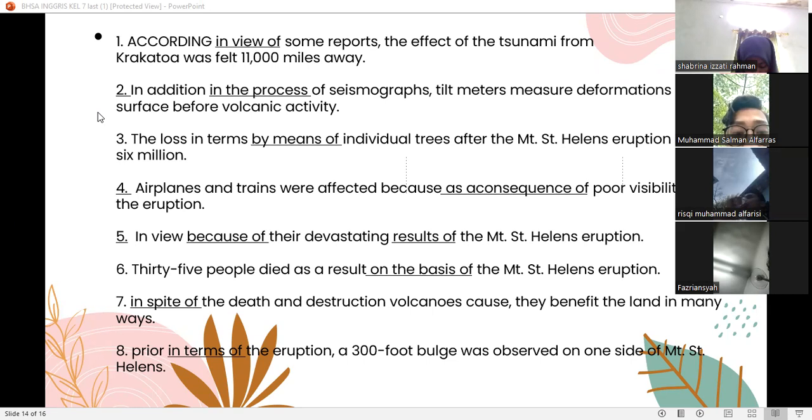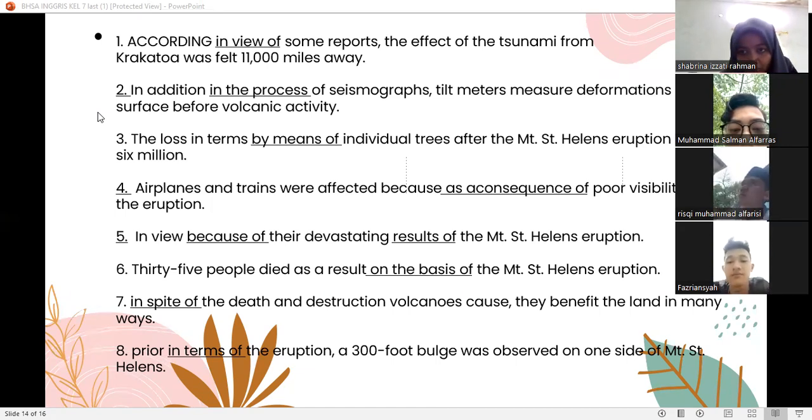Number 3, the loss in terms of individual trees after the Mount St. Helens eruption came to 6 million. Number 4, airplanes and trains were affected as a consequence of poor visibility after the eruption.